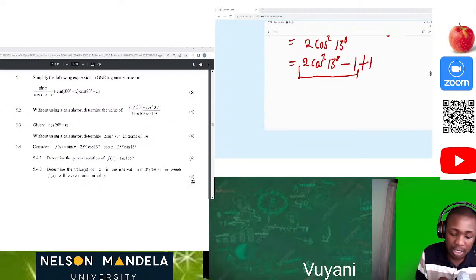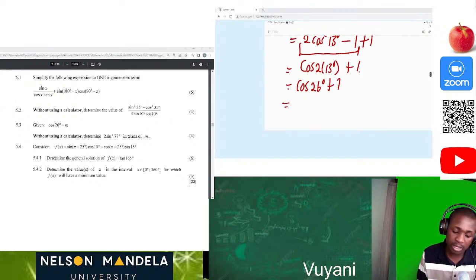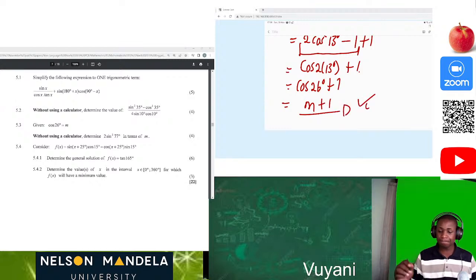So after that, you will now realize that this is a double angle, which is cos 2 of 13 degrees plus 1, which is now cos of 26 degrees plus 1. Then now we end up having cos 26 was m plus 1. Then you have your answer just like that.